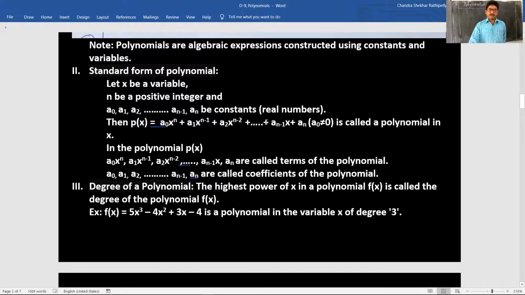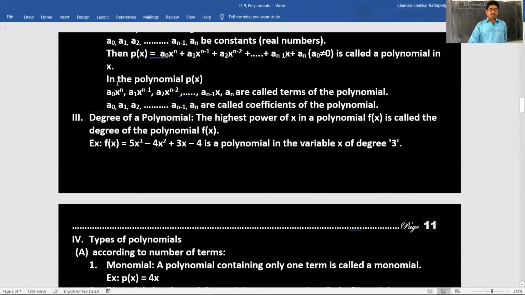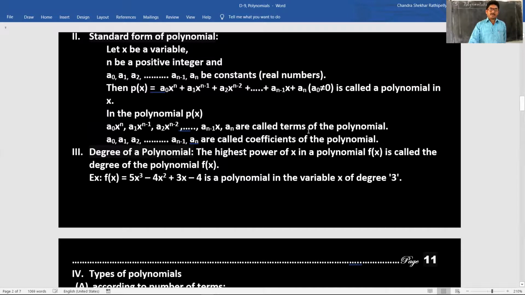This is a polynomial in x. This is the standard form of a polynomial. Standard form means we have to write the degrees in descending order, children: n, n minus 1, n minus 2, and so on, and the last is the constant term. This is the standard form or general form. In the polynomial p of x, these are called terms of the polynomial. In English we can generally call these words, but mathematically we call these terms.